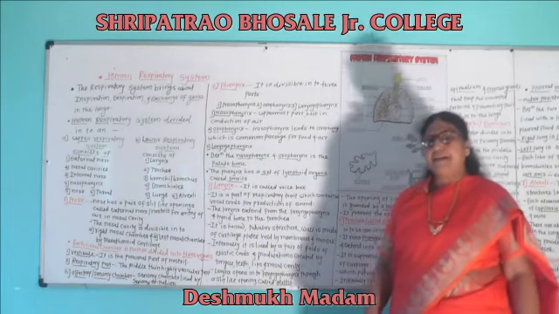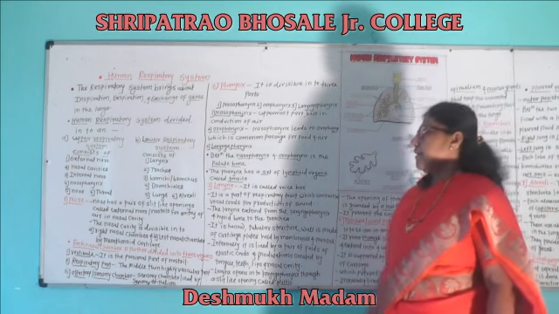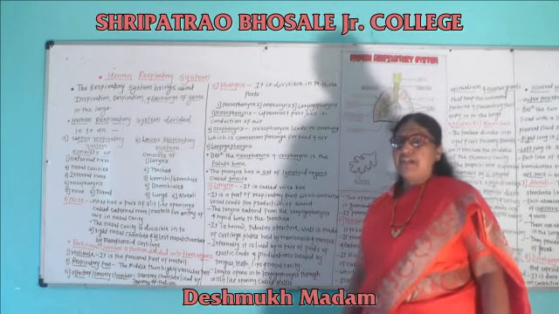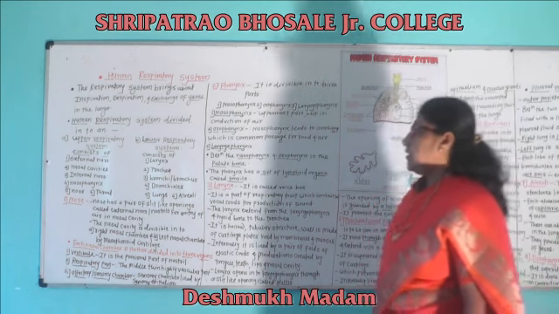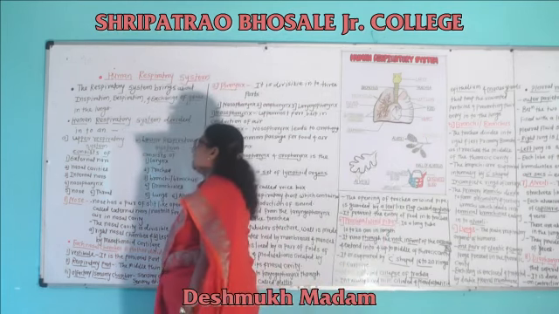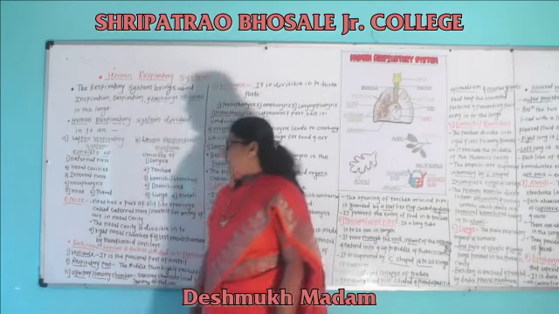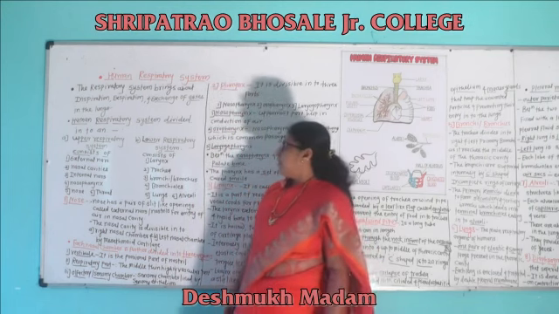The upper respiratory system consists of the following parts: first, external nares; second, the nasal cavities; third, the internal nares; fourth, the nasopharynx; and fifth, nose and throat.